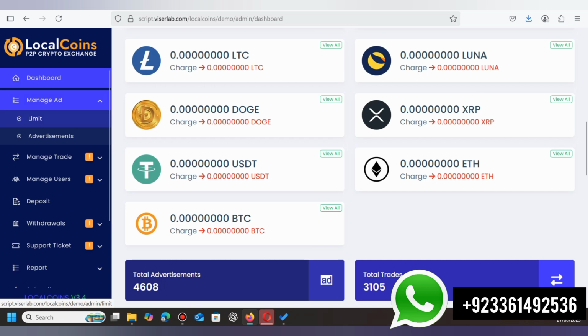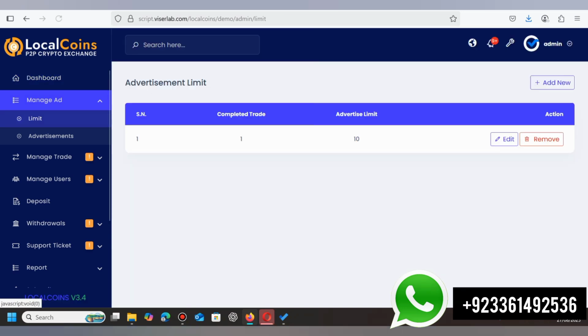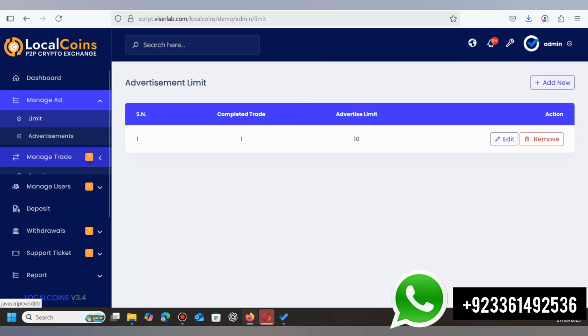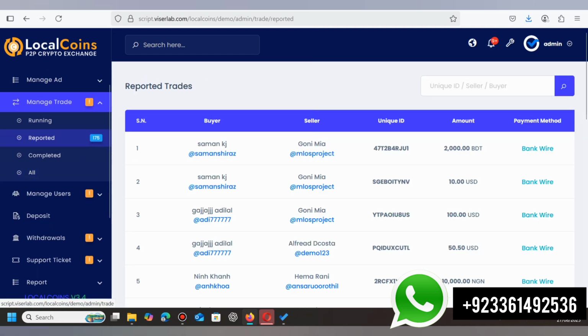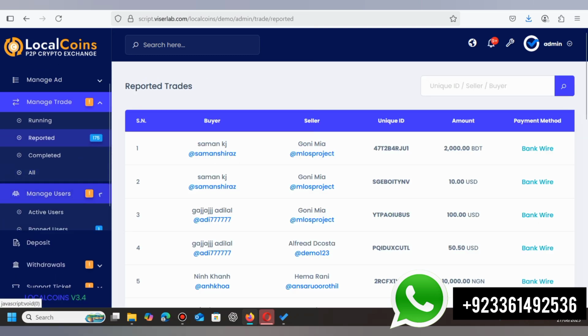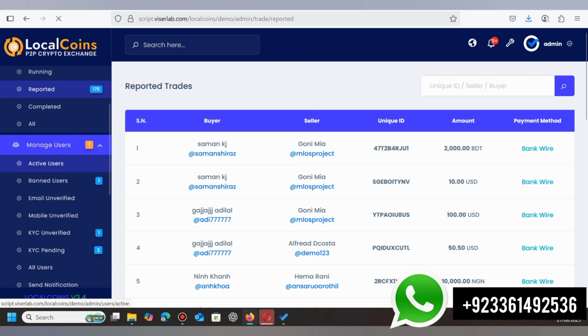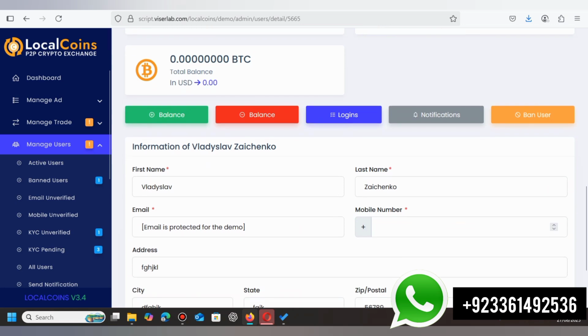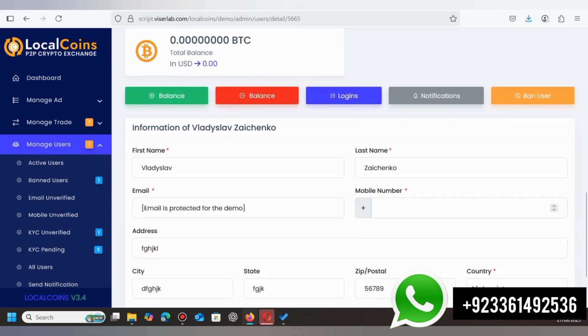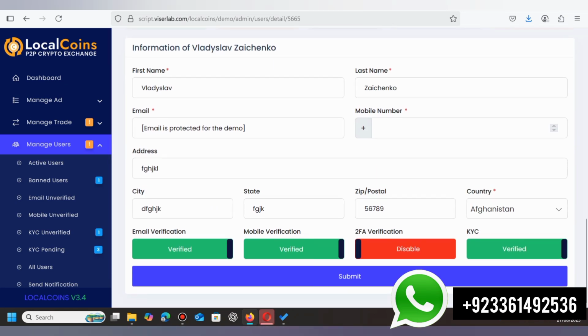And here is the manage ad section. From here you can see the ad limits, and here is the manage trade section. So you can see the reported trades and running trades of the website. And here is the manage user section. From this section you can manage all the users of the website. You can also see the details of the users, and you can also add balance and subtract balance. You can see all the login details of users over here.